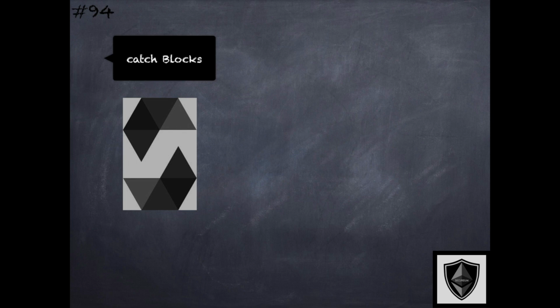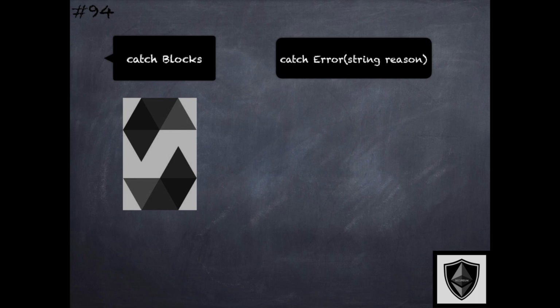Solidity supports different kinds of catch blocks depending on the error type. There is a catch block that supports an error string. This is executed if the error was caused by revert with a reason string or require where the condition evaluated to false.